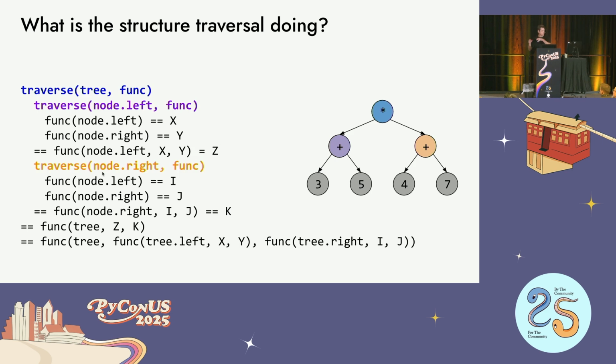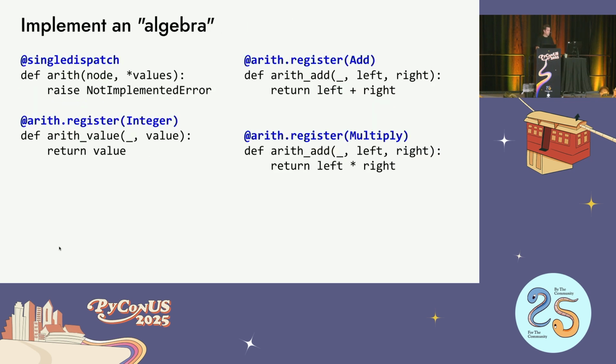And then it's going to go down the right side, do the same thing. It's going to end up with k. And then it's going to call the function again with those results. And so really what this is going to end up with is going to call my function 3 times, once at the tree level, and then once at the left side, and once on the right side, with the results of the function being called. Not that complicated.